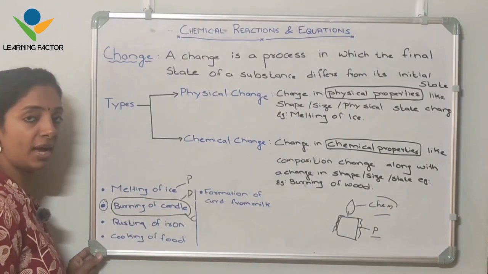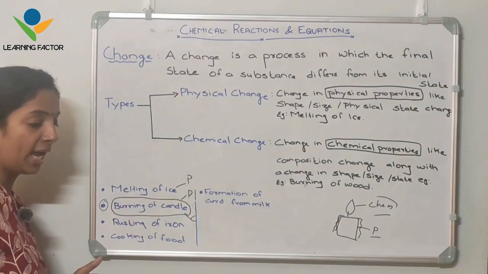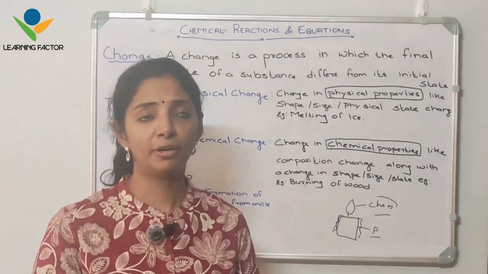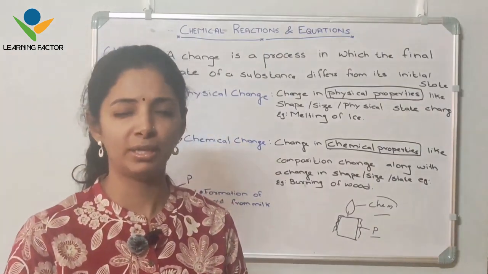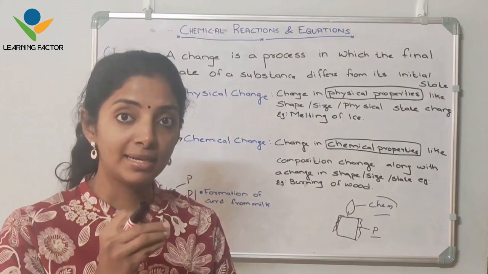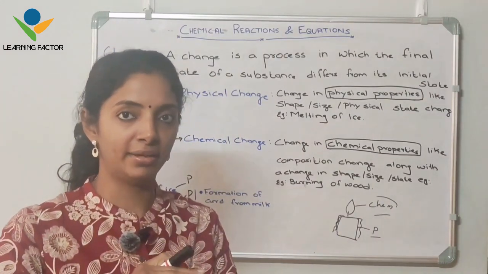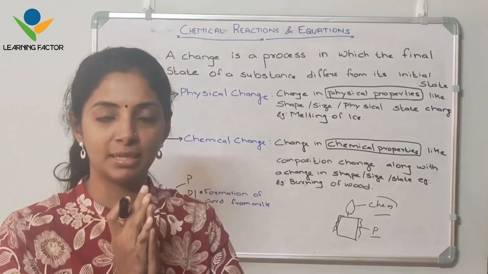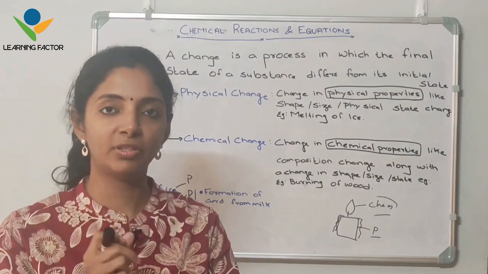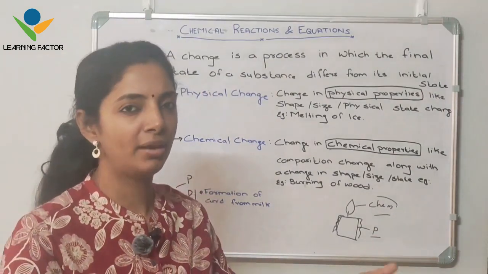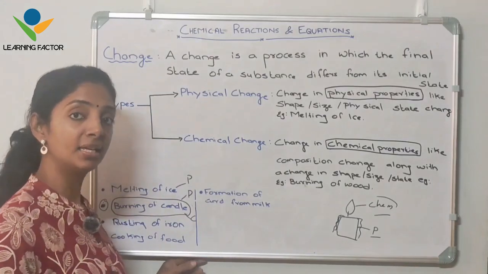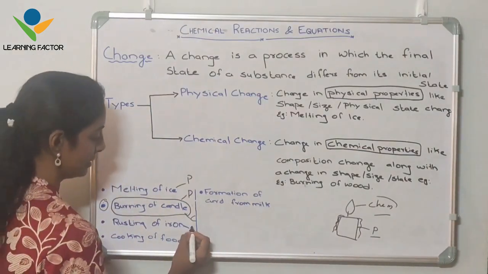Next one is rusting of iron. What happens in rusting of iron? When we keep iron in the surroundings for a longer period of time, for months, rust occurs on the iron, like a brown substance. That is rust. Iron reacts with oxygen and forms a different compound, which you will learn in the coming chapters. So rusting of iron is a chemical change.